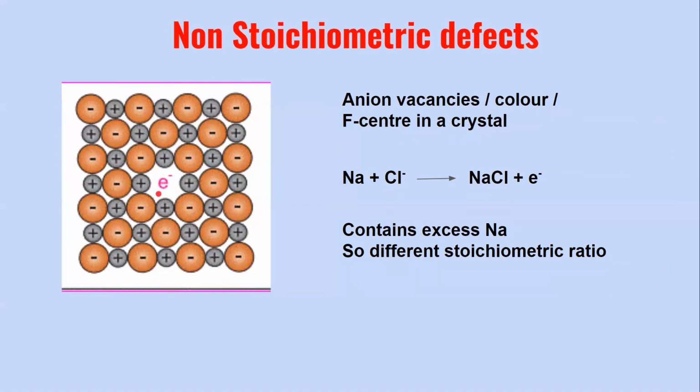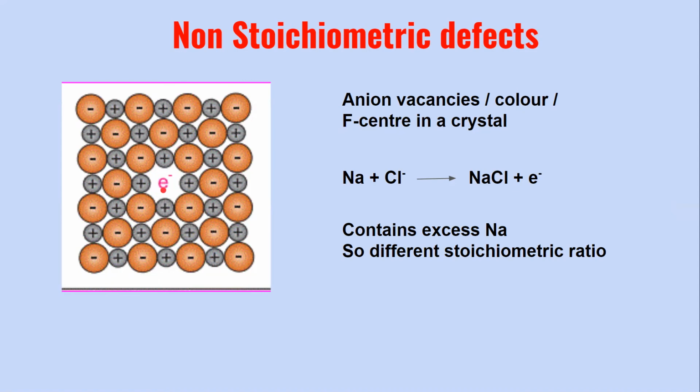And this electron center, which is formed due to the vacant anions, is known as the F center or the color center. These diffused electrons which are occupying the vacant sites generated by the diffused anions are responsible for imparting color to the solid.